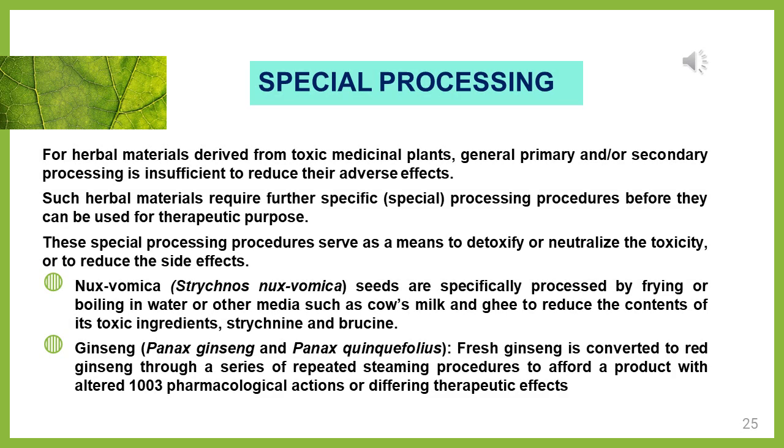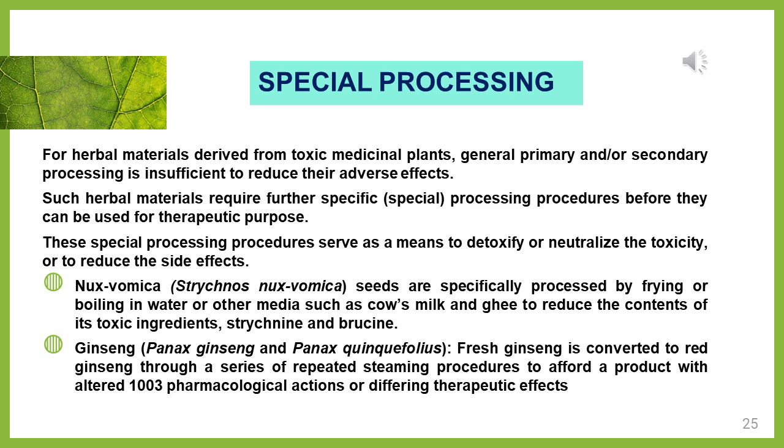For some herbal materials, special processing will also be done. What is that special processing? Detoxification will be done, and also the enhancement of the activity. We can see here, for herbal materials derived from toxic medicinal plants, general primary as well as secondary processing will be insufficient to reduce the adverse effect.